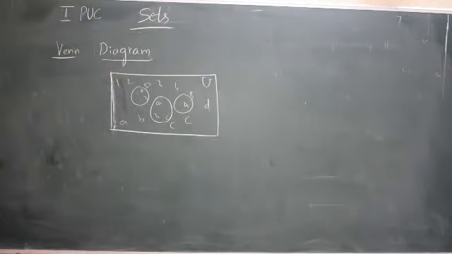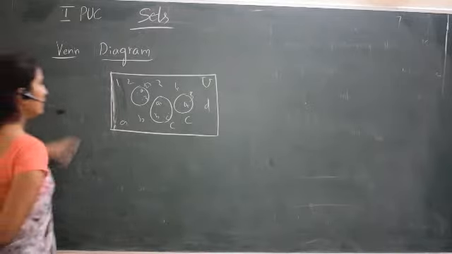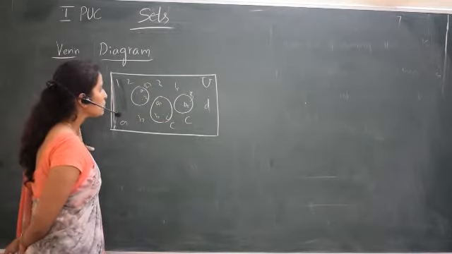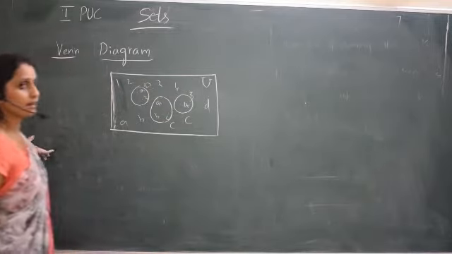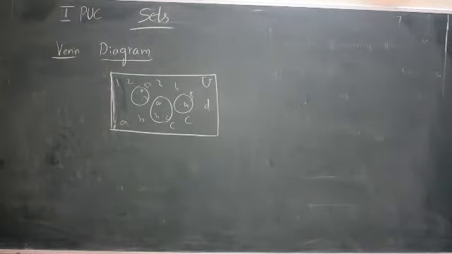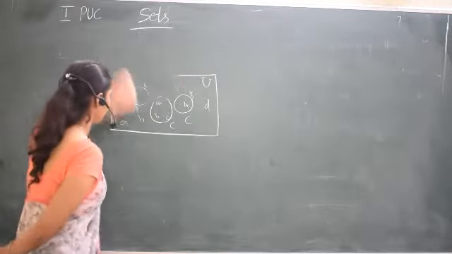Universal set means big set. It contains all the elements. From that we are taking small elements, that is represented by the circle. So a Venn diagram is a diagram used to represent universal set and subset, or to represent a set by means of rectangles and circles. So this is just a definition about Venn diagram.